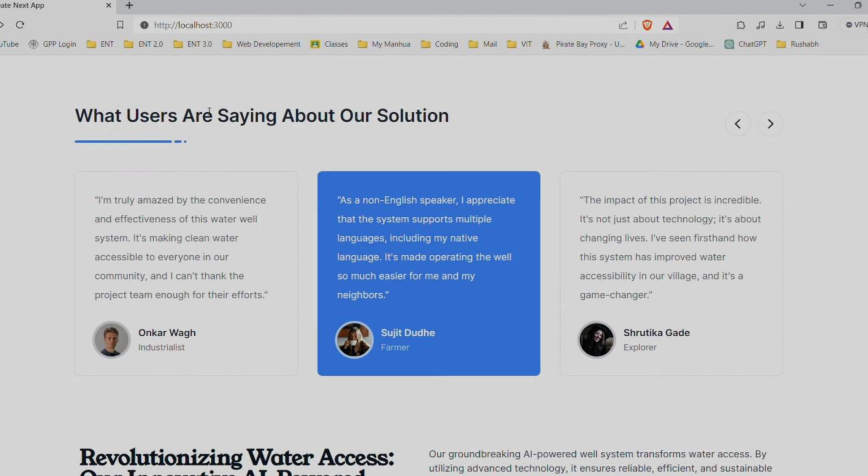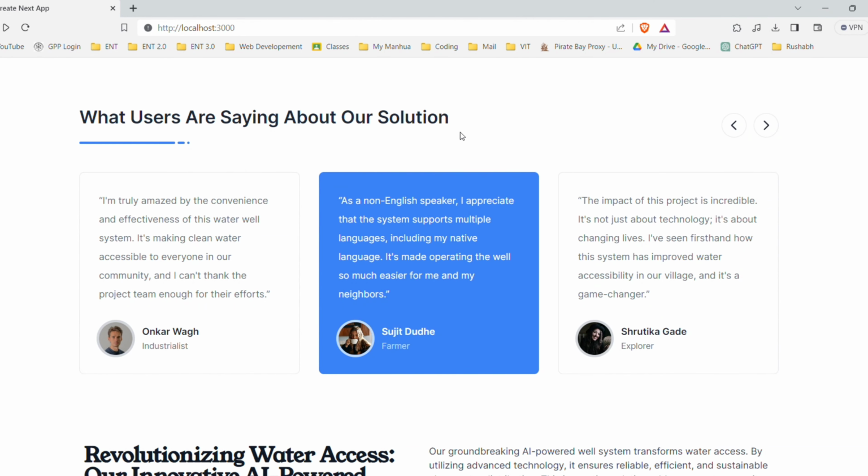Next, this is very important for the website because one of the requirements in the problem statement was feedback. We have to take feedback from users based on their experience. If a user has dug a well using our prediction page, the user will tell us whether the well is working correctly or if there are any problems, and based on that we'll update the data of that particular area. For example, if the quality of water in an area is not good but our predictor says it is good, we'll update that data based on user feedback.